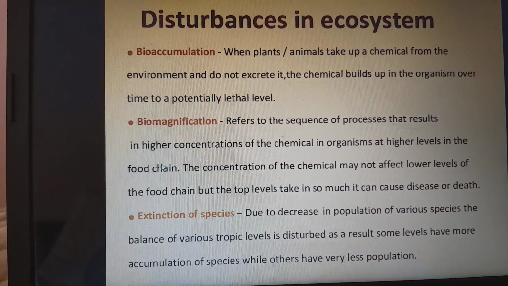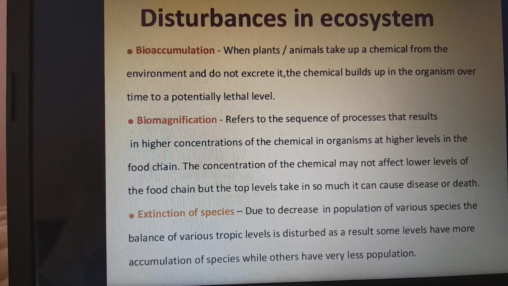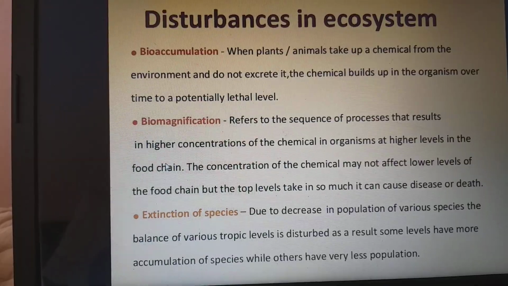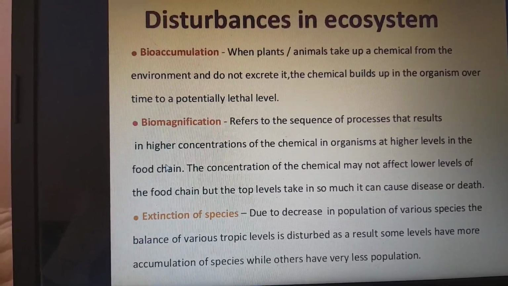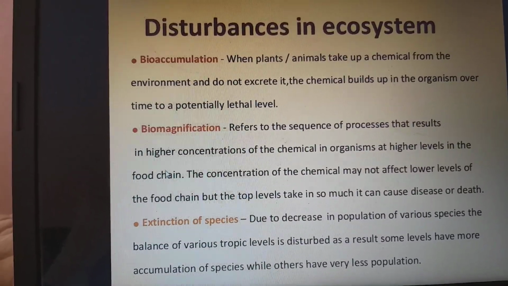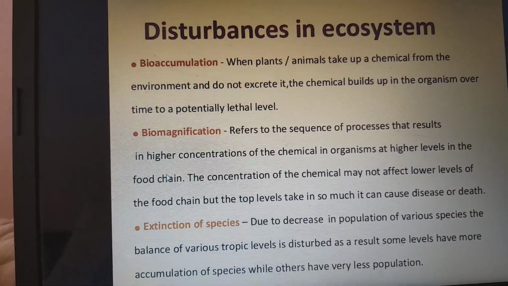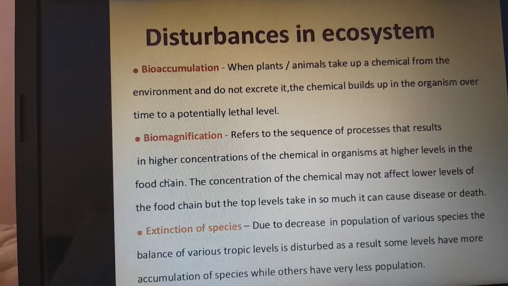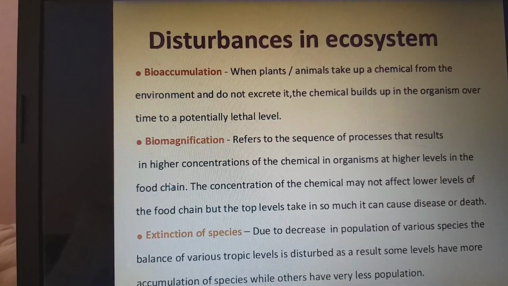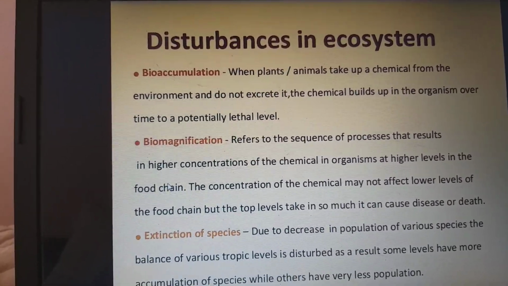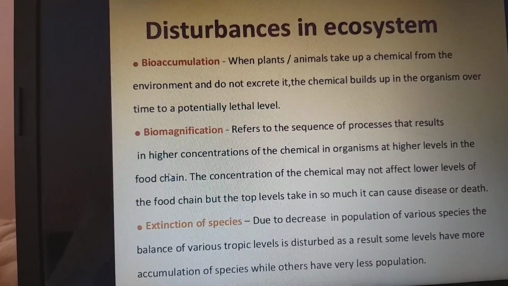The concentration of chemicals may not affect the lower levels of the food chain, but the top levels take in so much that it can cause disease or death. Next, extinction of species. Due to a decrease in the population of various species, the balance of the various trophic levels is disturbed. For example, if the number of herbivores decreases, it will affect the primary carnivores. If the primary carnivores' numbers decrease, it will affect the secondary carnivores.